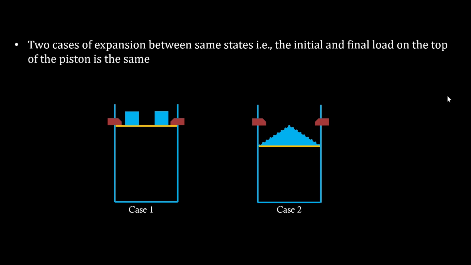In case 2, we are going to do stone by stone removal. Therefore, the expansion is going to be extremely slow, and eventually it reaches a state where the weight on top is only 2/3 now, 1/3 is gone. So instead of these stones going out, if we had taken initially some kind of a sand heap and removed sand particles one by one, it's going to look like that. If you do it by removing sand particles one by one, it's going to be an even more extremely slow process.